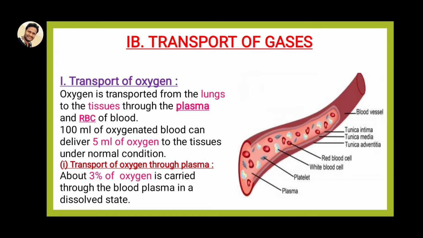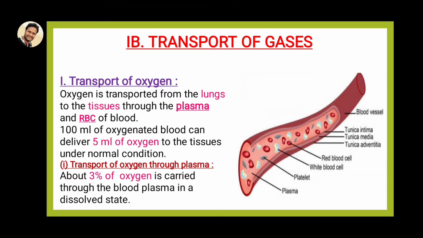So here is the intake of oxygen. This oxygen is directly transmitted from the lungs to the tissue level through the plasma and RBC. Blood has two components, as I already told: 55% plasma and 45% blood cells.